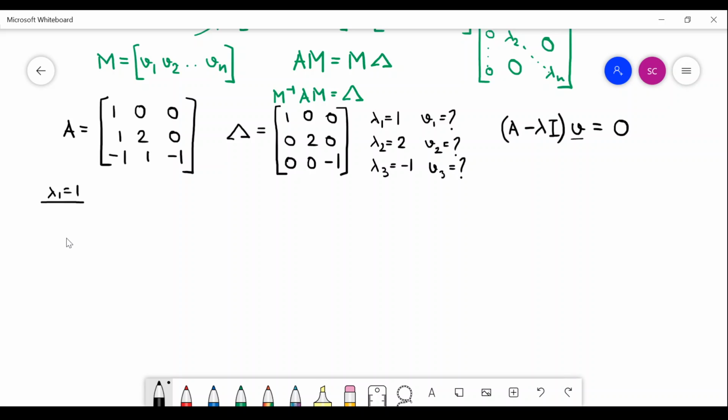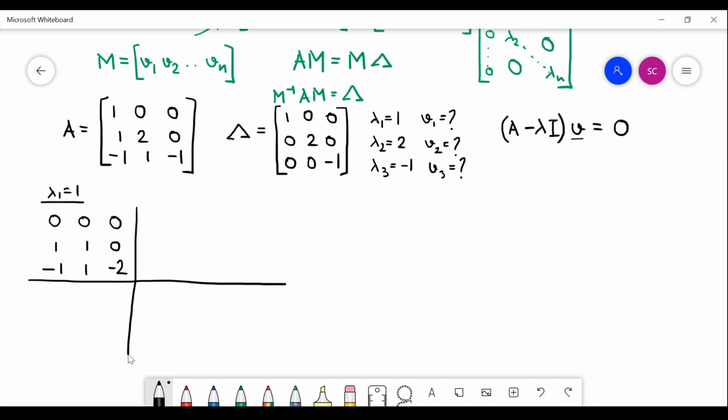Then my A minus lambda I is 0 0 0, 1 1 0, minus 1 1 minus 2. And now with this matrix you can do a column operation in order to understand which vector spans the null space of the matrix.